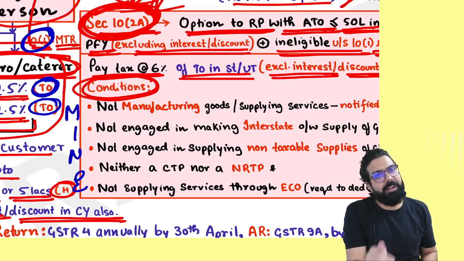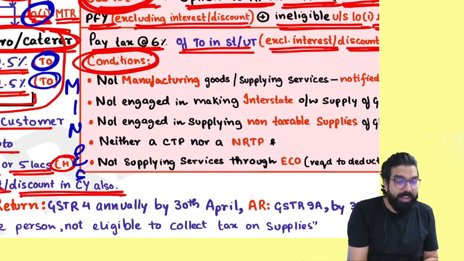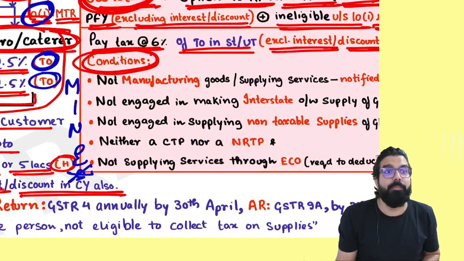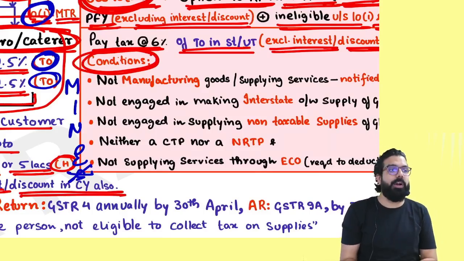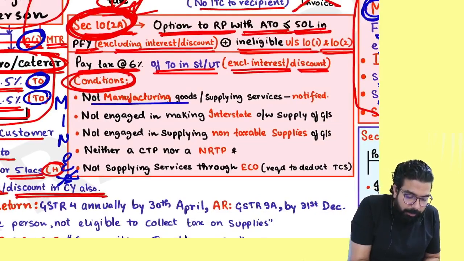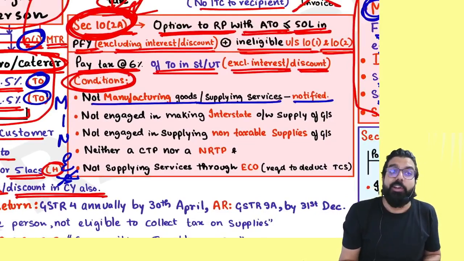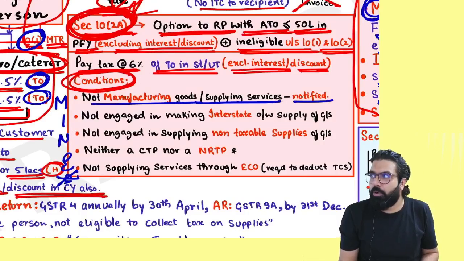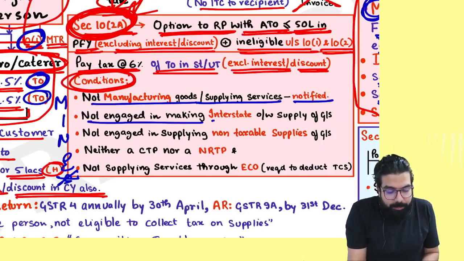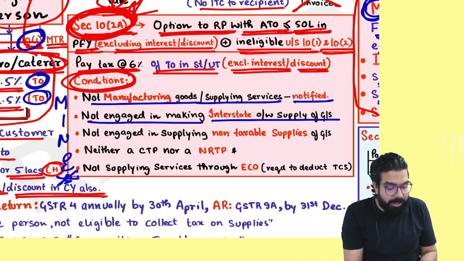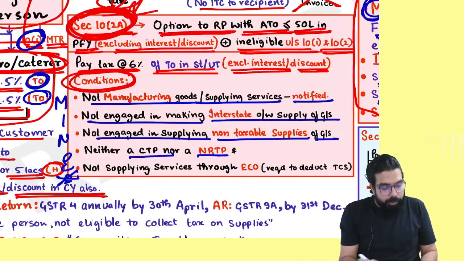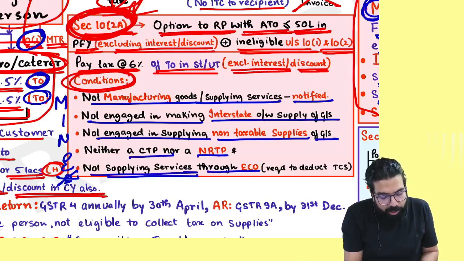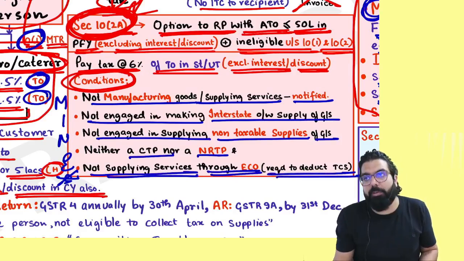It means under section number 10(2) also, they did not write S. Why? Because this scheme was mainly for whom? Service provider. And hence they told, if you are mine, what is mine, everyone? You should not be manufacturing goods or services which are notified. You know notified? You should not be engaged in making interstate outward supply. You should not be supplying non-taxable goods and services. You should not be NRTP or CTP. You should not be supplying services through e-commerce, where e-commerce will deduct what, everyone?